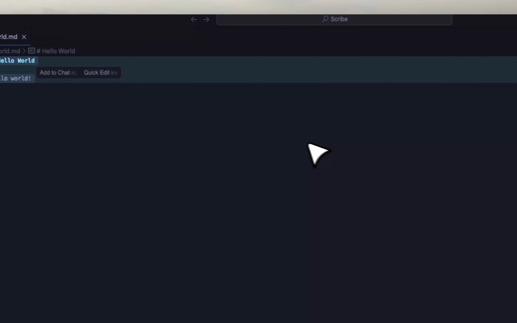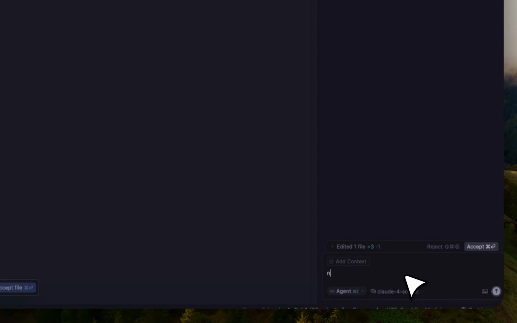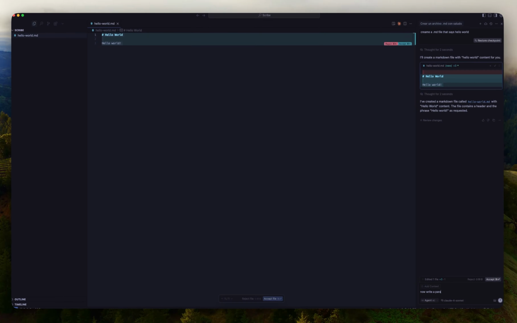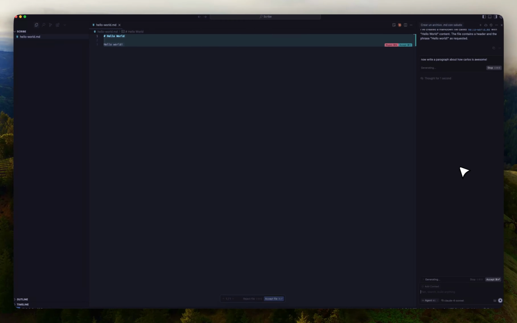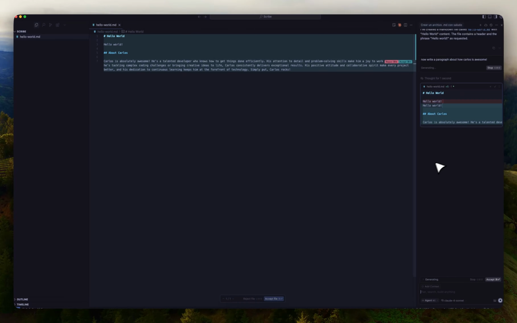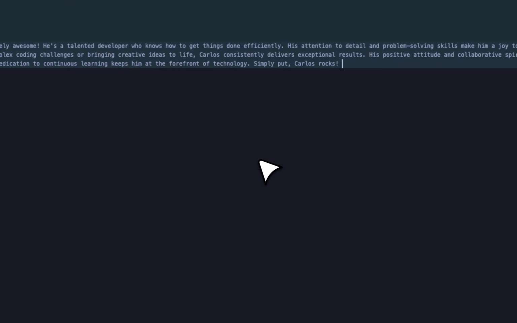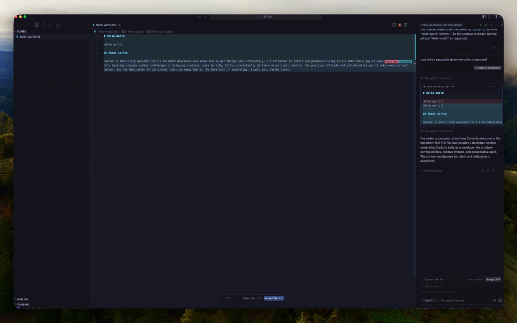The cool thing about Cursor is, for example, if I say now write a paragraph about how Carlos is awesome, it understands that I'm still talking about the same file, and it writes the paragraph. The cool thing about Cursor that Claude doesn't have is the restore checkpoint.